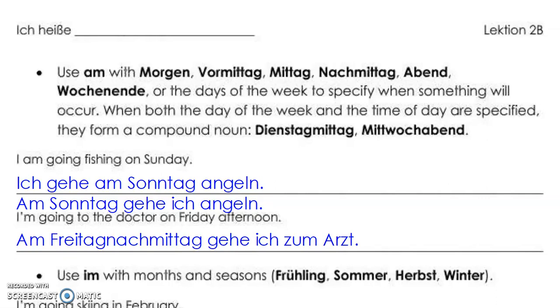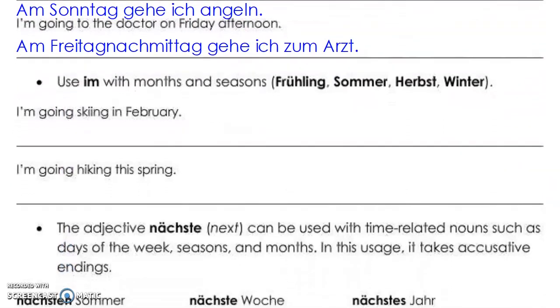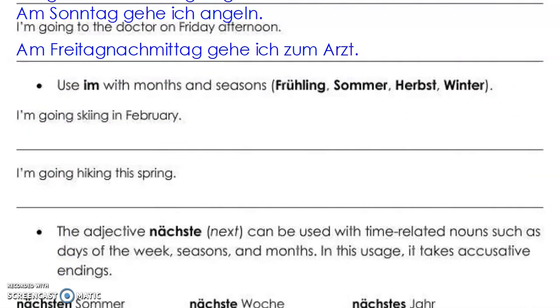Now, if we look at the next bullet point, we see that am is not the only word that comes before time expressions. We use im with months and seasons. So you would say like in the spring, or in the summer, or in the fall, or in the winter. So in German you would say im Frühling, im Sommer, im Herbst, im Winter. So if you want to say I'm going skiing in February, how would we say this in German?